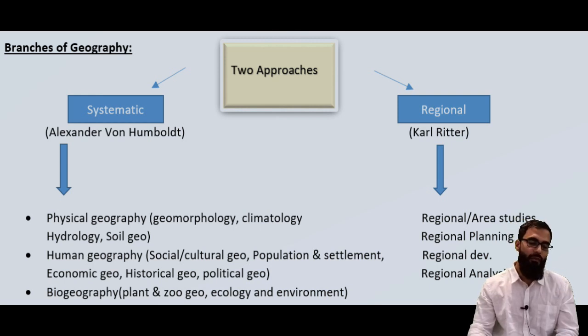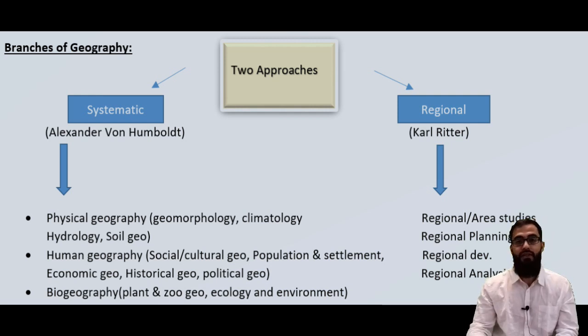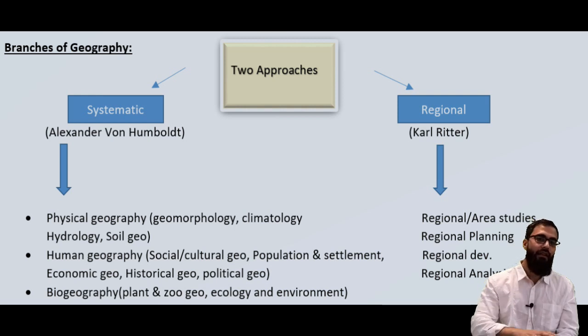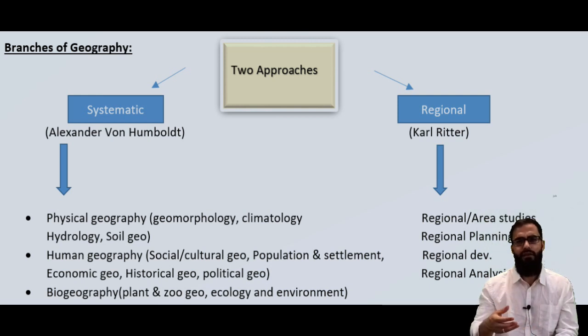For example, let me put it this way: we'll study the natural vegetation of the entire world. Then we will look at the vegetation in the tropical region. Because of some change in temperature and climate, there will be different vegetation. Then we will isolate them and try to figure out what kind of differentiation exists in these areas. So basically, in the systematic approach, we study the entire earth as a whole, any physical phenomena, vegetation, climate, temperature, and then we differentiate the patches where the difference occurs.